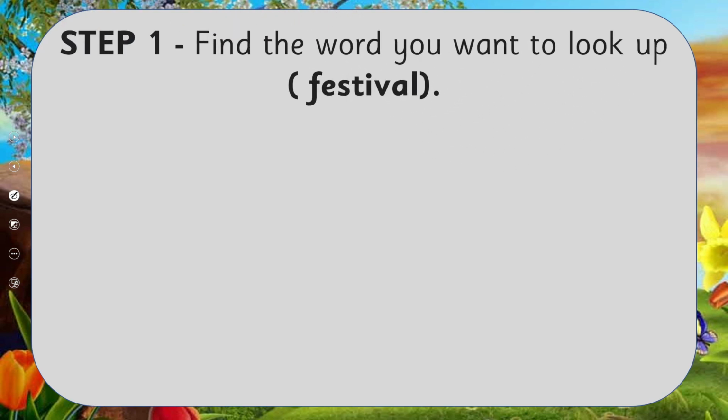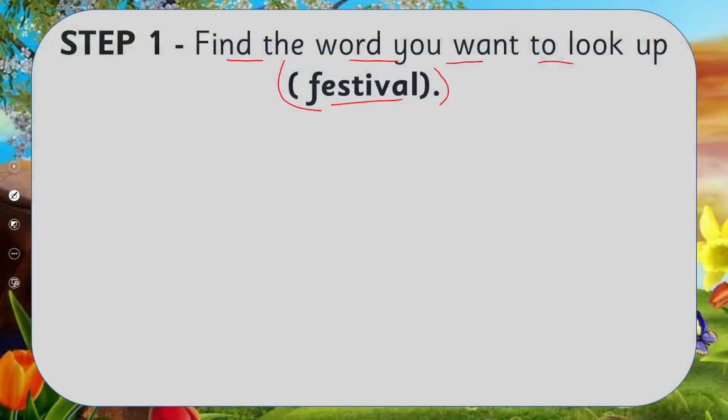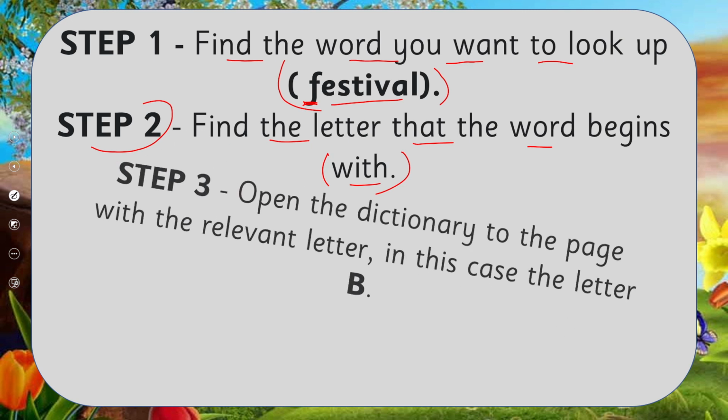Here are steps for you. In step 1, find the word you want to look up, like festival. An example is there, my dear students. Let's suppose that we want to find the word festival. How will we find it? Okay, next, step 2: find the letter that the word begins with. So which letter is that? Like F.